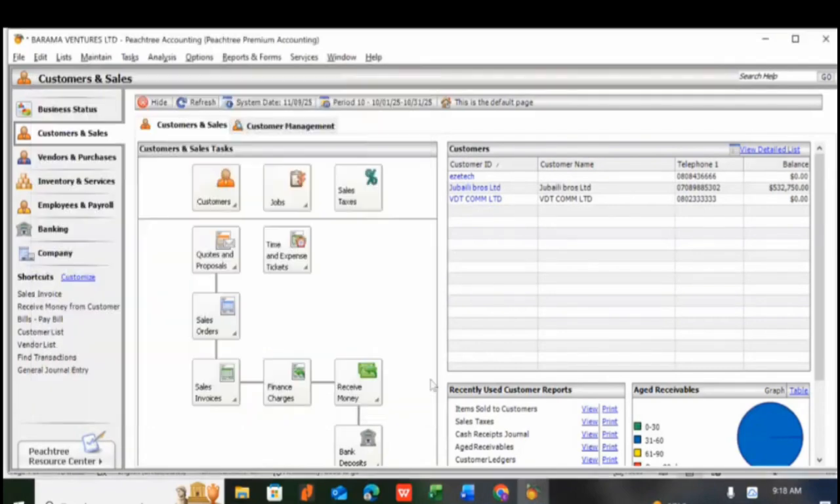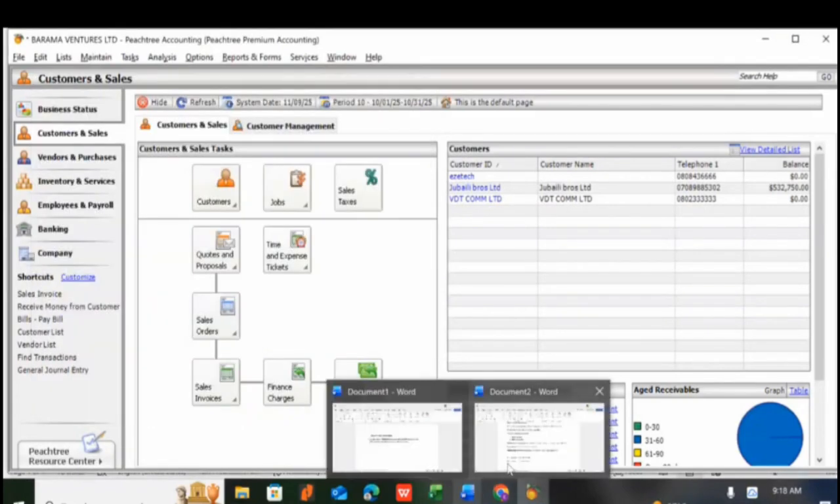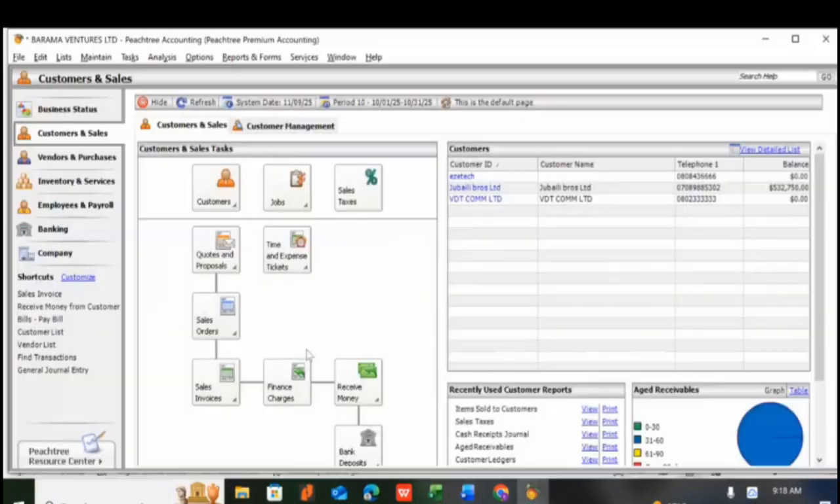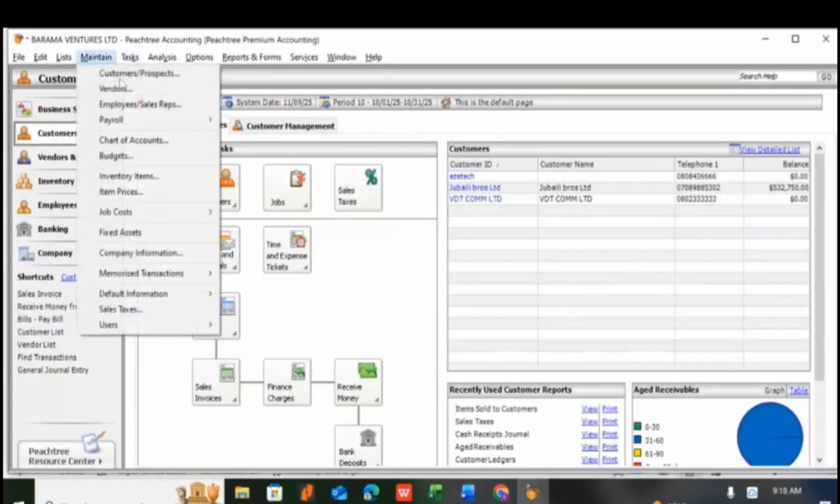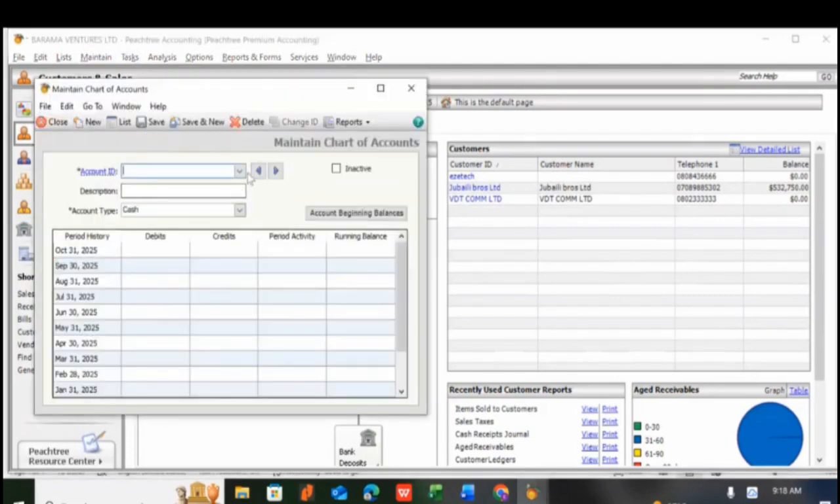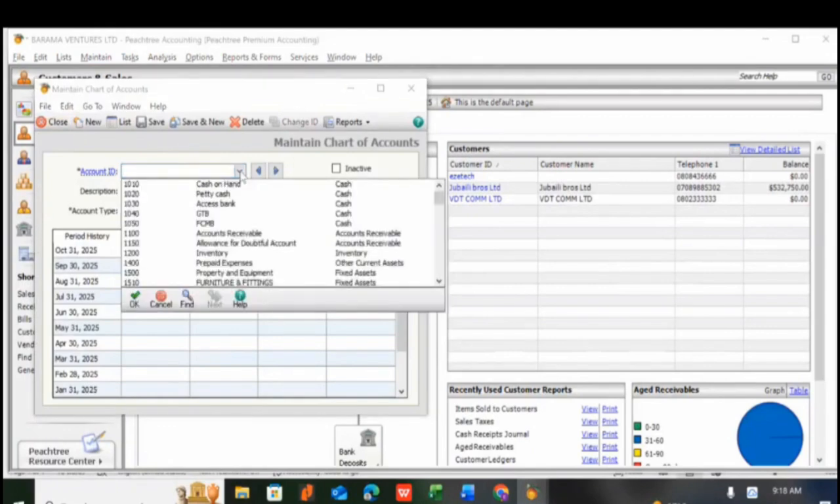Now, what about withholding tax receivable? We've opened withholding tax payable in the liability account. What about withholding tax receivable, which is an asset account? We'll now go back to our Sage again. Go to maintain, chart of accounts. Click on this arrow, to see where it is. So from there, that is where we are going to open our ledger.